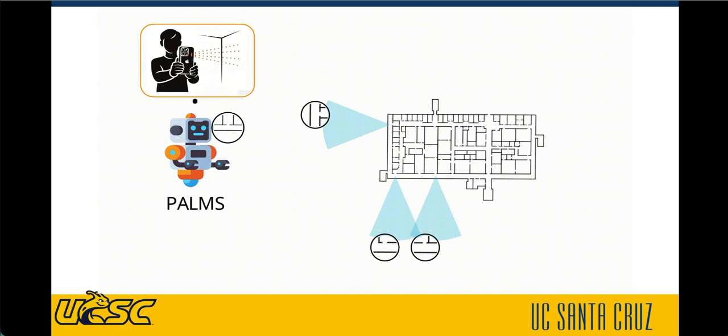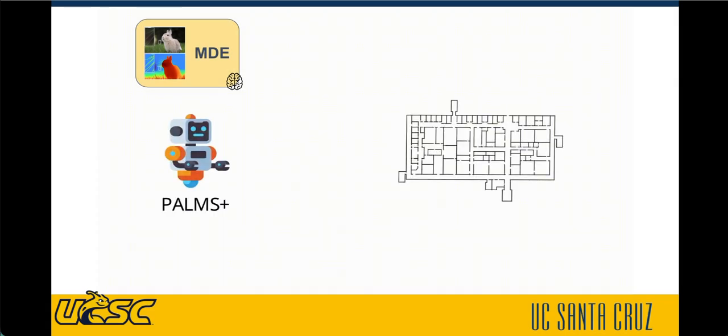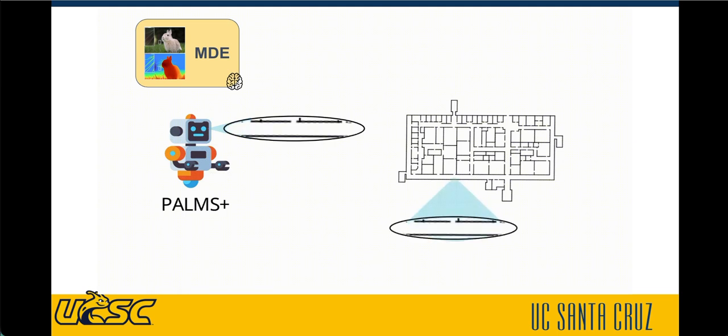buildings with repetitive structures. In POMS Plus, we extend this work by replacing the LiDAR sensor with monocular depth estimation models, or MDEs, like the Depth Pro model and the state-of-the-art Pixel Perfect Depth model. By doing so, we allow POMS Plus to see further away using only a camera. This helps with dealing with structural similarities in such indoor spaces.